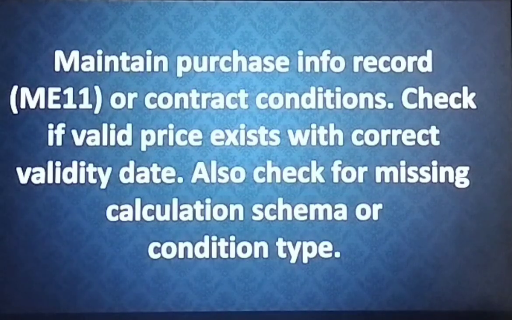Check if a valid price exists with the correct validity date. Also check for a missing calculation schema or condition type. Often the condition type or the schema will be missed out in these scenarios. That's how the price is not updated.